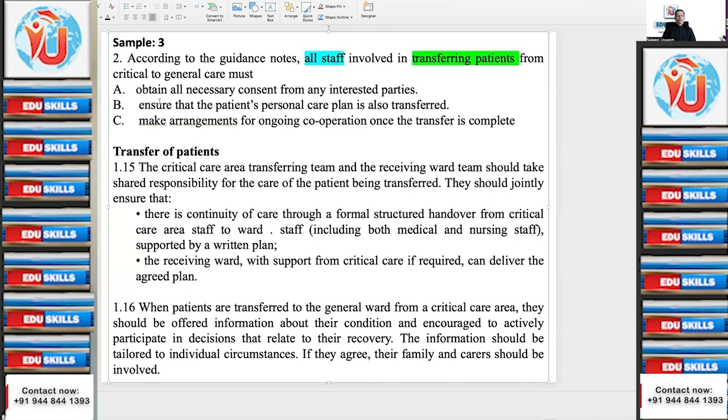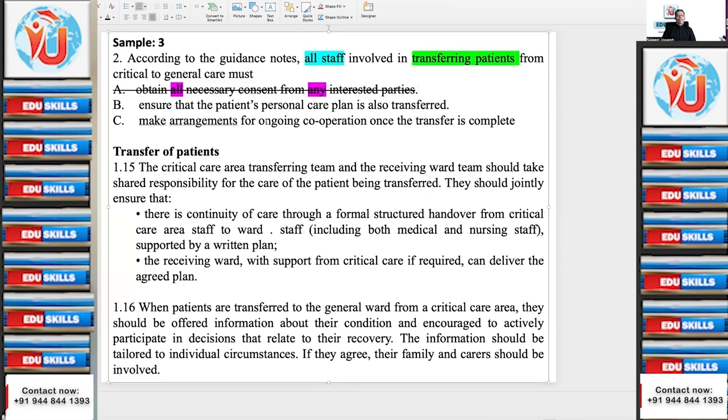Now coming to the options. Tell me what are the hedging words or the keywords in options A, B, C. All, necessary, consent. Okay, so do you have any strategy here? Absolute. Absolute means what you have to do? Eliminate. How many absolutes are there? 2 are there. 2 absolutes. So automatically the option is eliminated.